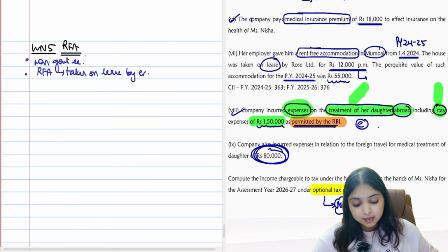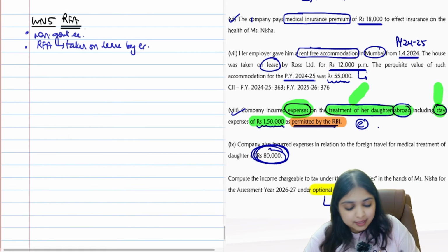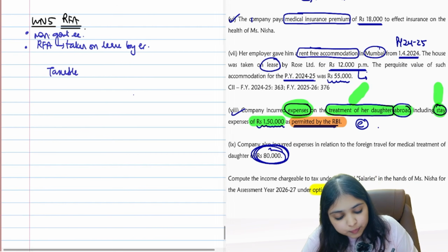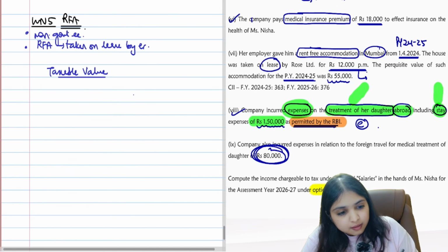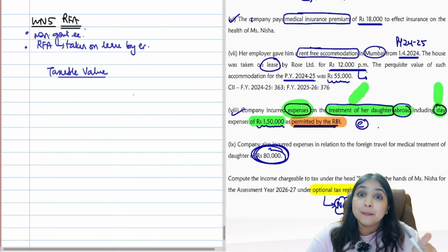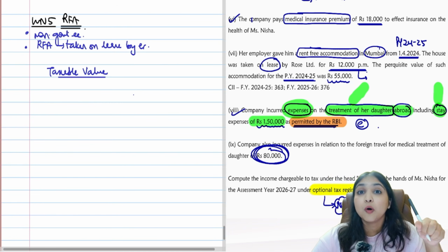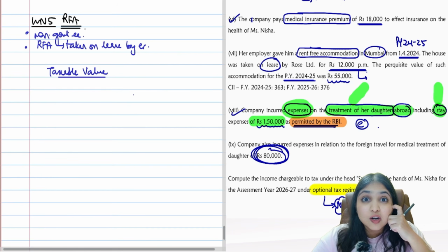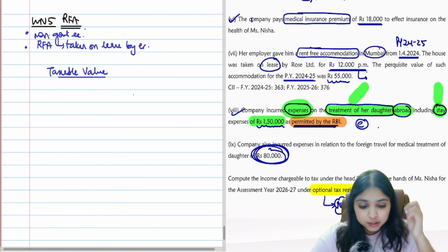Come on, let's begin. Tell me, guys, if RFA is taken on lease by the employer, what will the taxable value be? Does the taxable value depend upon population? No, only when the employer owns the house will you bother about population. Here the house is taken on lease by the employer. I don't care about the population.